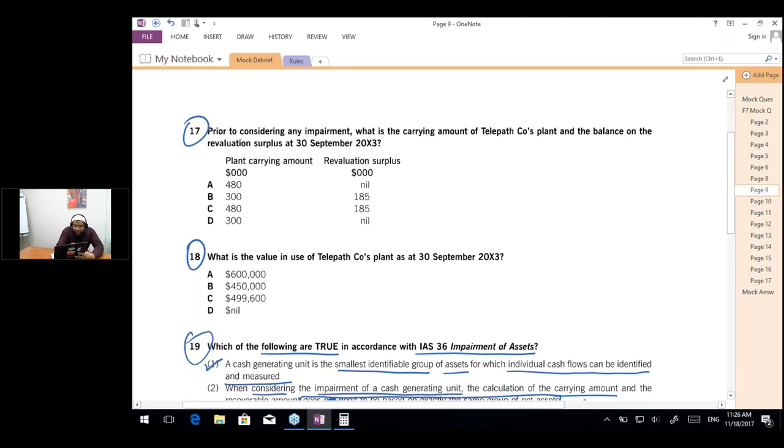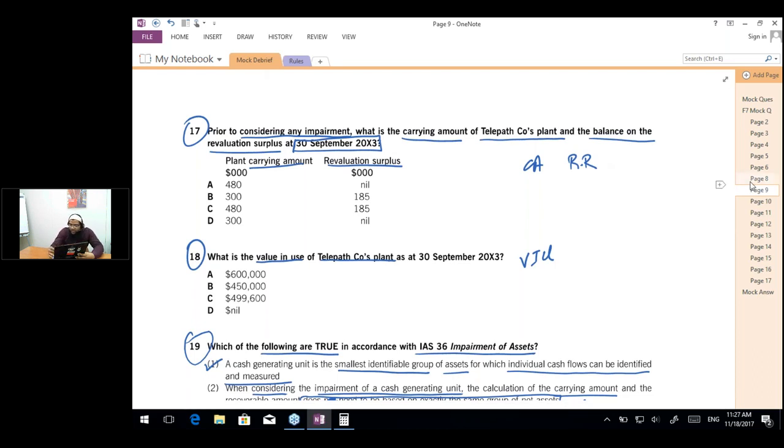So the question says, prior to considering an impairment, what is the carrying amount of Telepath Company's plant and the balance on the revaluation surplus at 30th September 20x3? So we need to calculate the carrying amount and the revaluation surplus. And what is the value in use of Telepath Company's plant? So the question wants us to calculate the carrying amount and the value in use. The difference of these is going to be the impairment and the amount of the revaluation surplus as well. So let's read the question now.